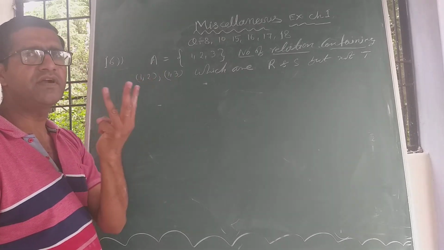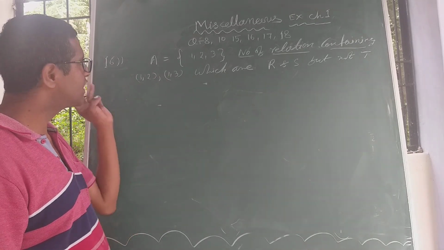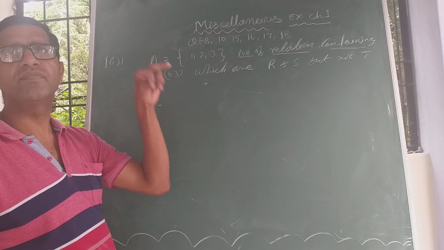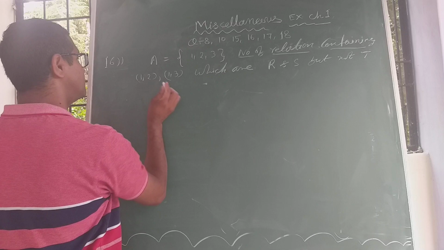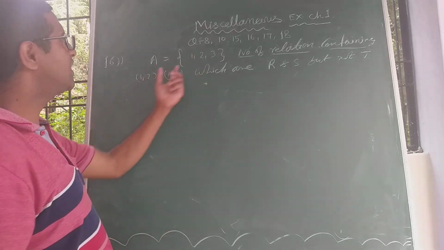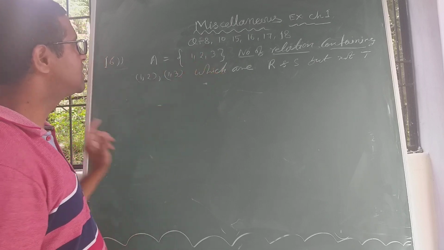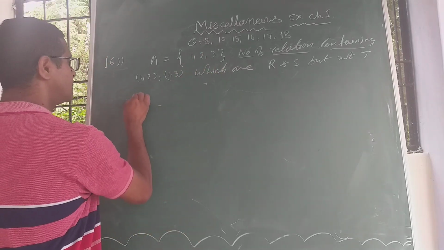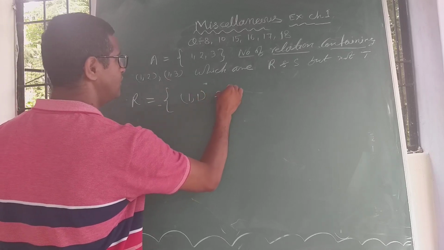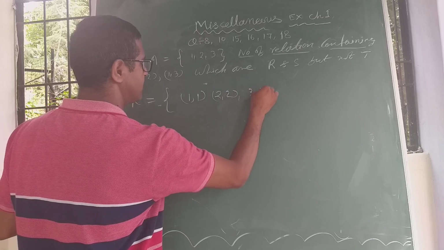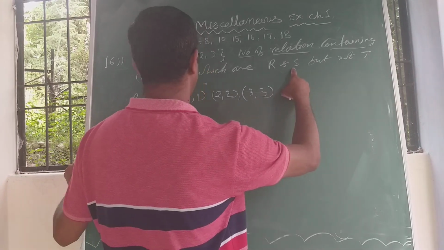So different types of numbers are 1, 2, 3. It is essential to write (1,1), (2,2), (3,3). Also, we have to find the relation on A, so it must contain (1,1), (2,2), (3,3) in the required relation. Okay, you can write like that: (1,1), (2,2), (3,3).